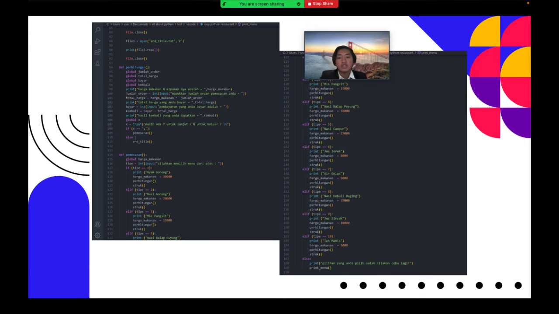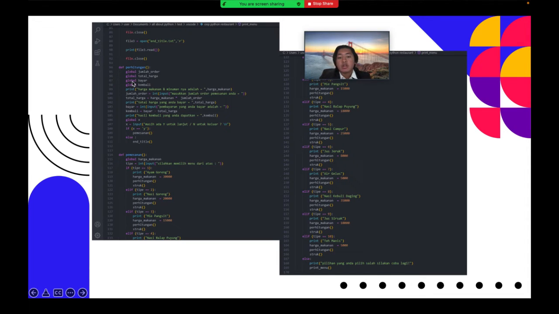As you can see, for the input variable we use the global keyword. In Python, the global keyword allows you to modify a variable outside of the current scope. A variable declared outside of a function, or in global scope, is known as a global variable.